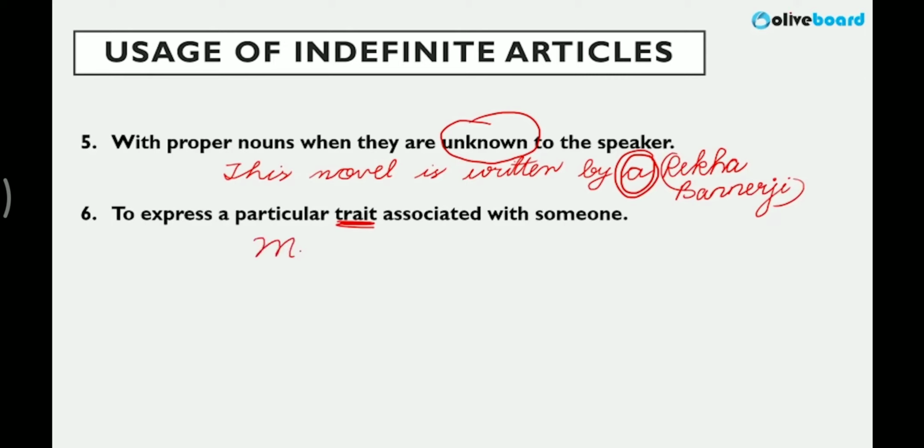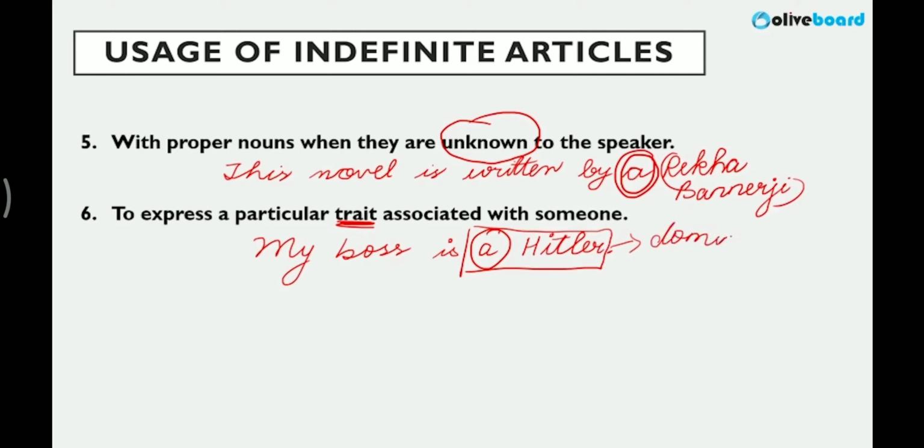Next is to express a particular trait or characteristic. For example, a very common example, my boss is a Hitler. So I will not say a Hitler, but here it means why I'm using a: I'm referring to a characteristic of my boss, a quality of my boss. A Hitler means I'm saying my boss is very dominating, for example. So I can say she is a Hitler, right? So when you're using a name to show quality, then we use a before that name. Otherwise, no.